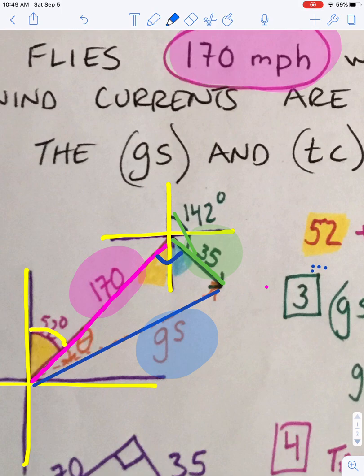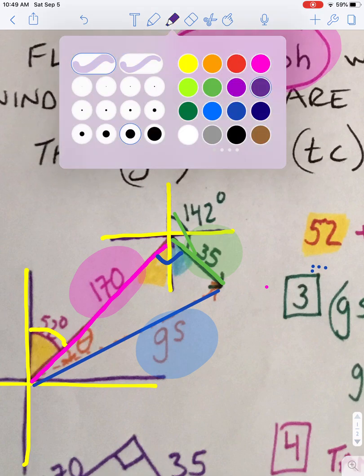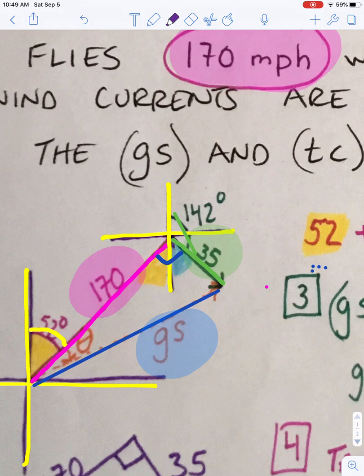Remember, my theta is always going to be between where my plane started and where it ended up, so right in here. So this triangle looks a little complicated, so what I always do at this point is to draw a clean triangle.